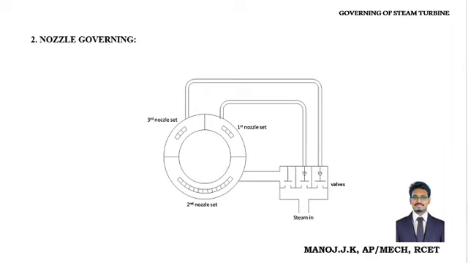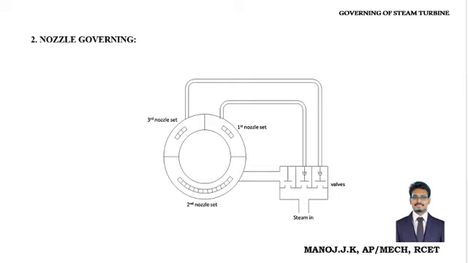When the load is decreased, we can shut down one valve. So when we shut down the valve, what will happen? The steam will not flow through that passage, and through that specific nozzle no steam will be supplied.